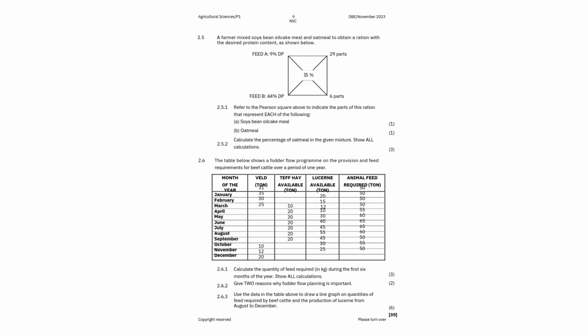So you only focus on leucine from August to December. Always pay attention to detail so that you don't draw everything. You don't make all these graphs. So the only graph there will be from August. You're going to use values from August up to December and only for leucine. You're not going to use felt, you're not going to use teff hay available, you're not going to use animal feed, you're going to use leucine.